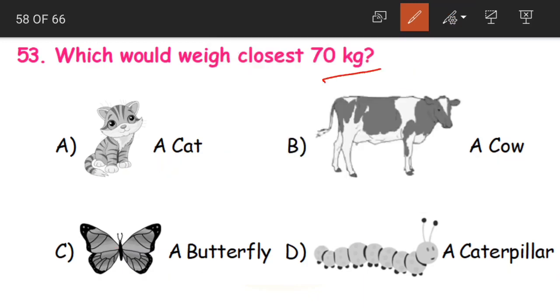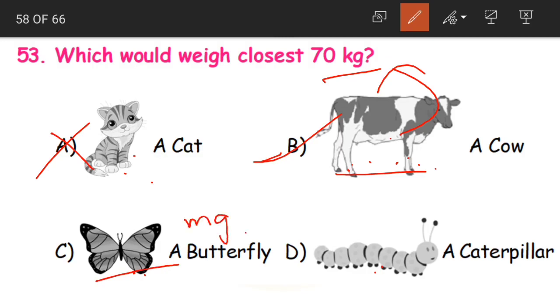So is this closest to 70 kgs? No. Option A is wrong. Coming to option B, a cow. Yes, cows are big, and from the given options, cow is the biggest animal and the heaviest one. So this will be approximately equal to 70 kgs or closest to 70 kgs. So option B becomes our correct answer. Again, if you take butterfly, butterfly will be very light. Yes or no, children? The weight would be something in milligrams, very small weight. And even caterpillar is also very light.